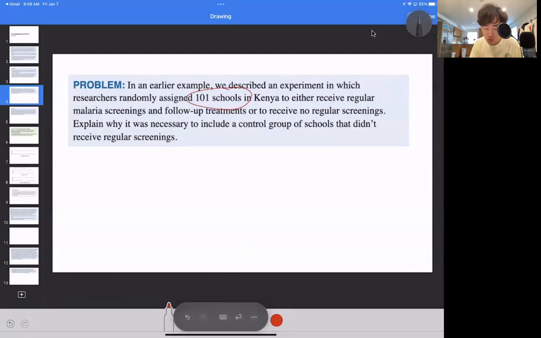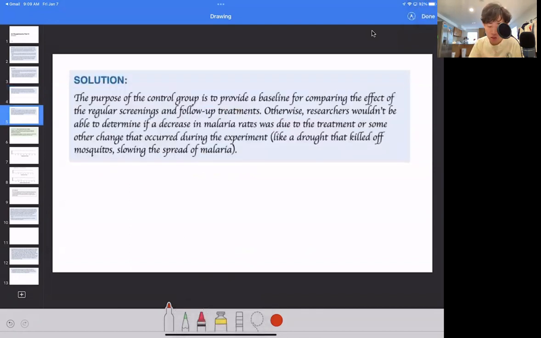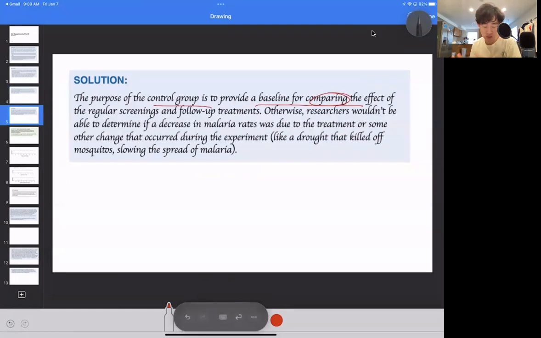I would probably have to go to the earlier example, but the reason why we always want to include a control group of schools that didn't receive regular screenings is because we want to make a comparison, right? Treatment versus no treatment, how the regular follow-up malaria screenings impact the results of the study. What kind of conclusions you can make based on that. So the purpose of the control group is to provide a baseline for comparison. So that is really the main reason.